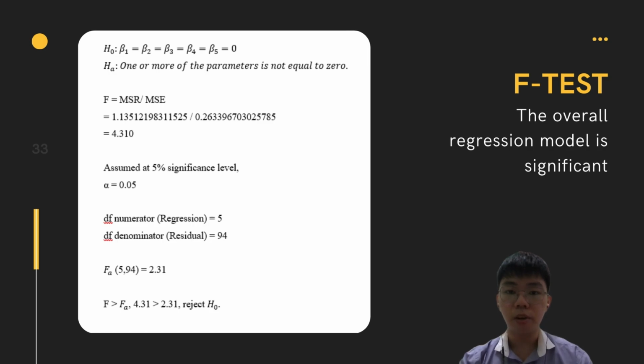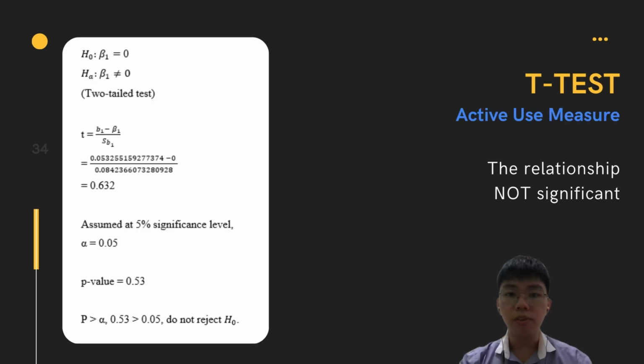The t-test is the second hypothesis test to determine whether each individual independent variable is significant or not. So we need to do the t-test for each independent variable, starting with active use measure. First, we describe the null and alternative hypotheses with a similar method as in the F-test, but with a single independent variable only. So we set the active use measure parameter beta 1 to be 0 in the null hypothesis, while in the alternative it is not equal to 0.